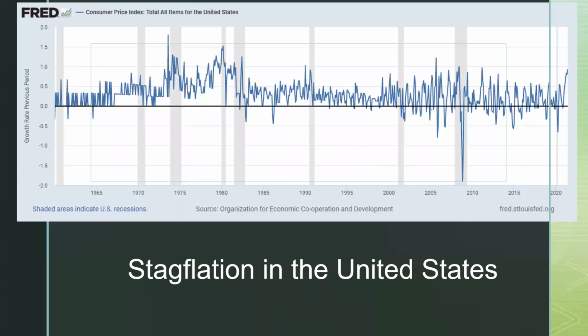Okay, now let's see the US. When does the US have stagflation? Just see this scenario. These shaded regions are the times when the US had a recession, but at that time inflation was also very high. Correct? See this phase and this phase. Inflation was very high.